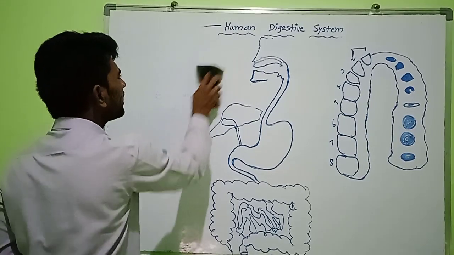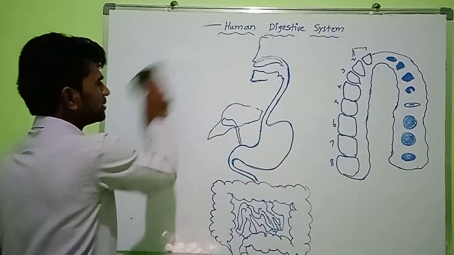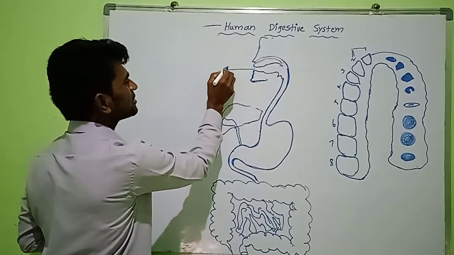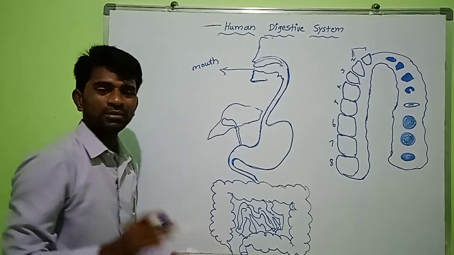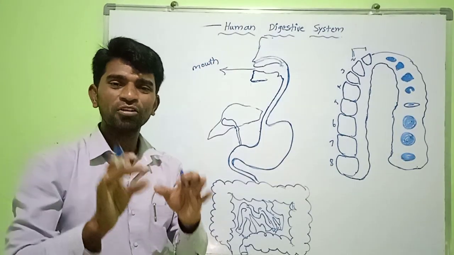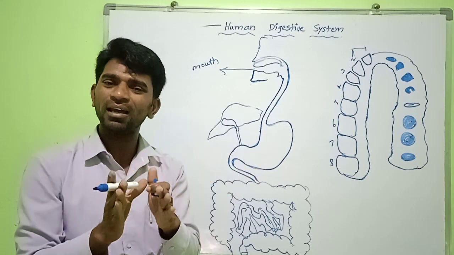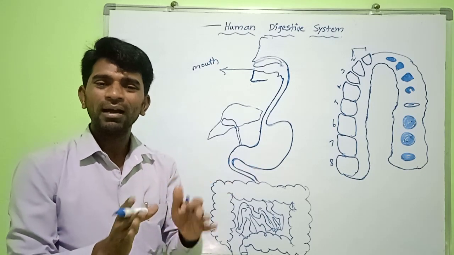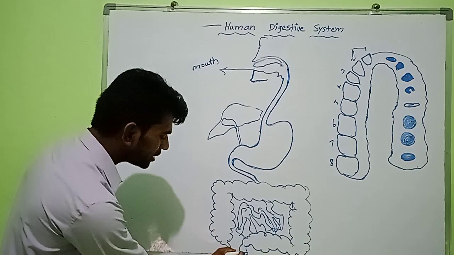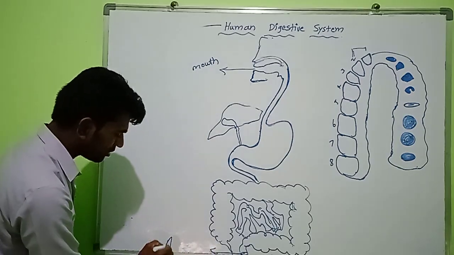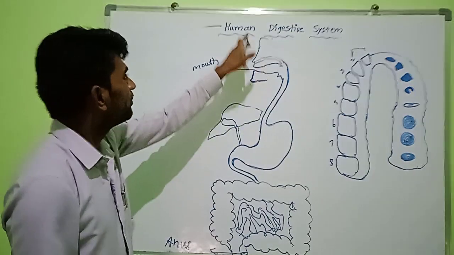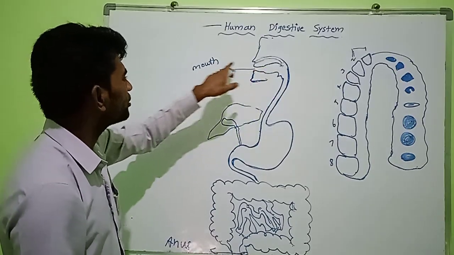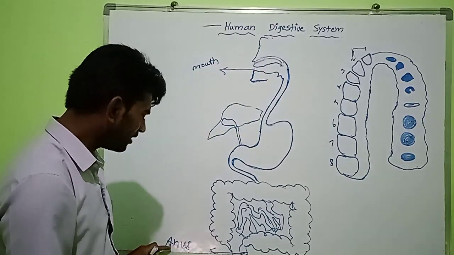The alimentary canal starts with the anterior opening, which is called the mouth, and ends with the posterior opening, which is called the anus. The alimentary canal starts with the mouth and ends with the anus.